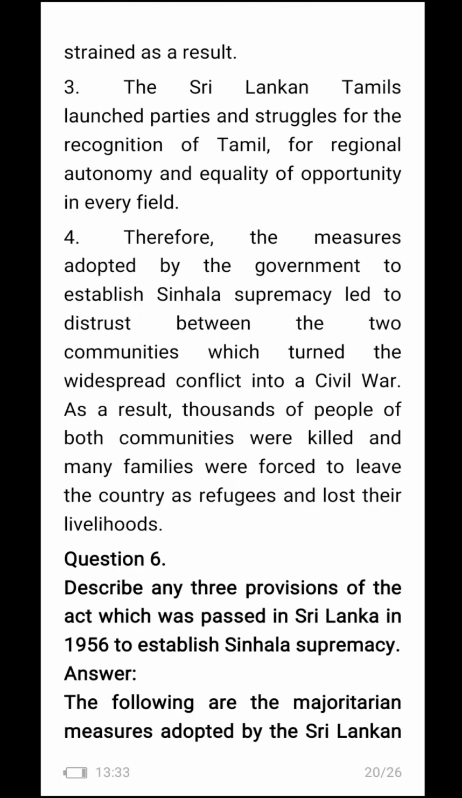The Sri Lankan Tamils launched parties and struggles for the recognition of Tamil, for regional autonomy and equality of opportunity in every field.